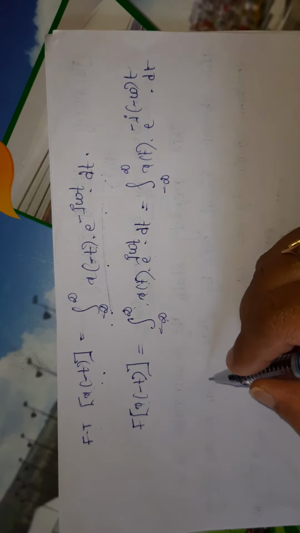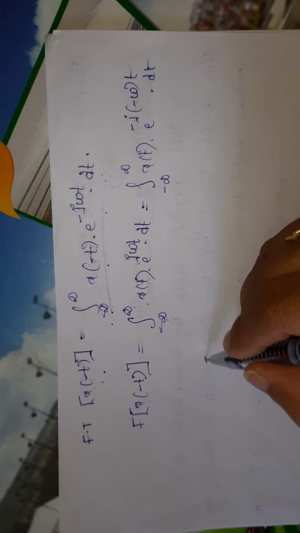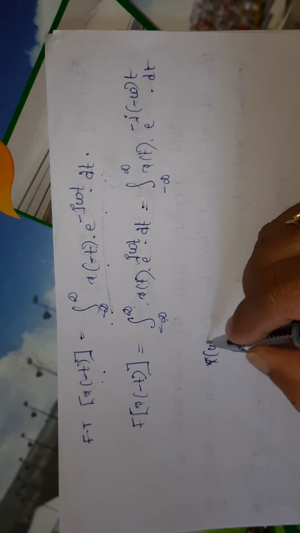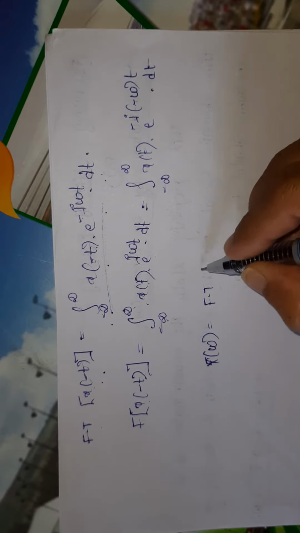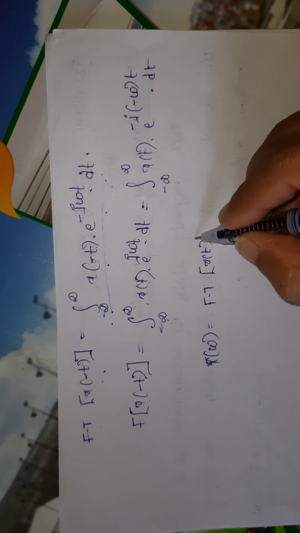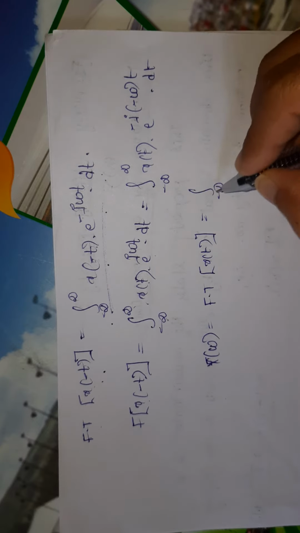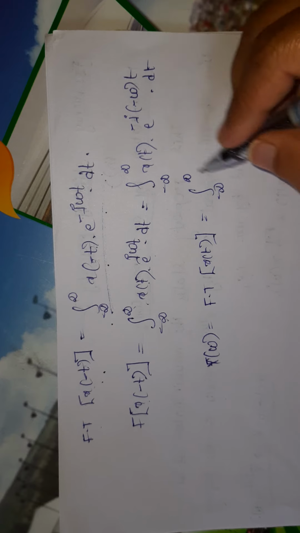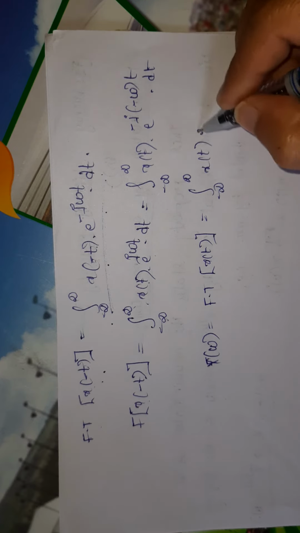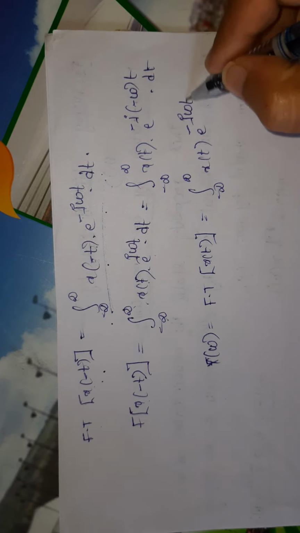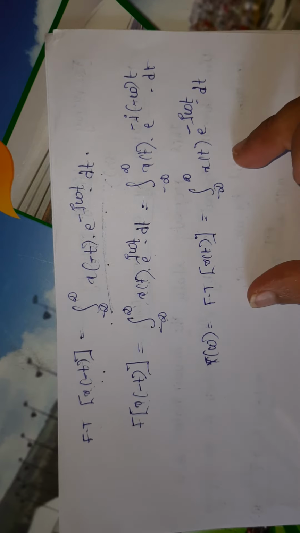See here, what is the standard formula? X of omega, the Fourier transform of x of t, is integration from minus infinity to infinity x of t e power minus j omega t dt. This is the standard formula, right?